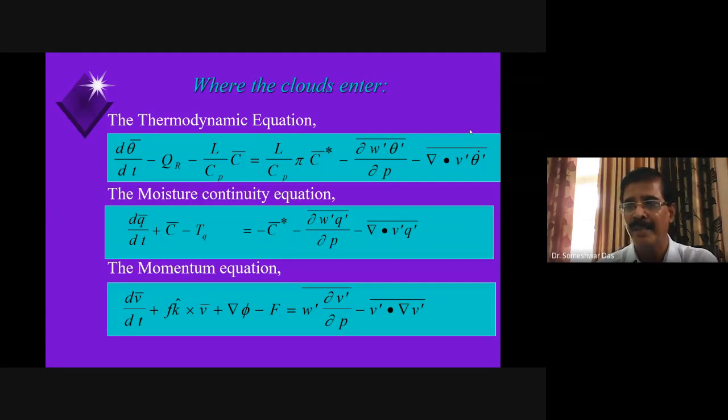But eventually, when you develop any new scheme, you try to verify with the observation whether your scheme is realistic or not. And for that, we compute the apparent heat source and apparent moisture sink based upon the observation of temperature and the specific humidity at different points on the surface.